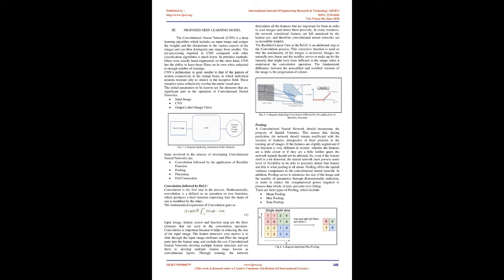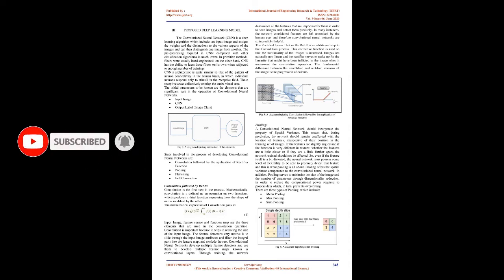On the other hand, CNN has the ability to learn these filters on its own when subjected to enough training. CNN's architecture is quite similar to the pattern of neuron connectivity in the human brain, in which individual neurons respond only to stimuli in the receptive field. These receptive areas collectively overlap the entire visual area.